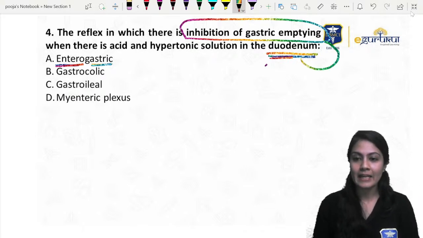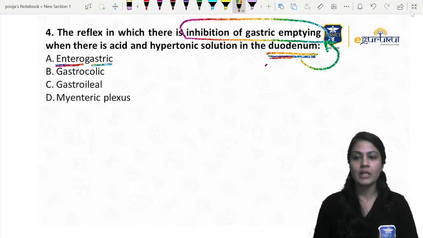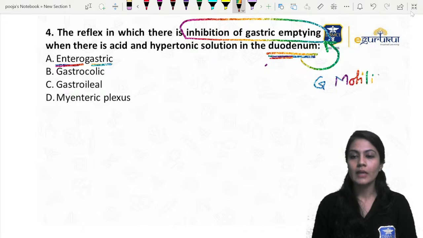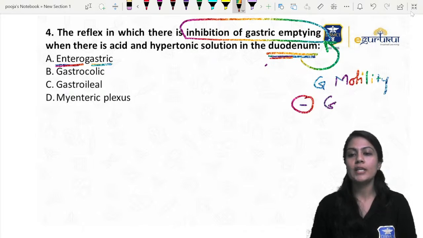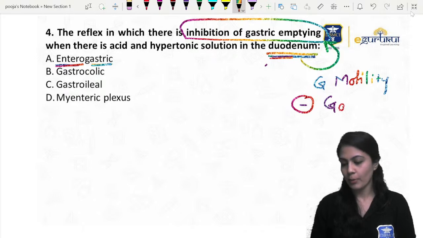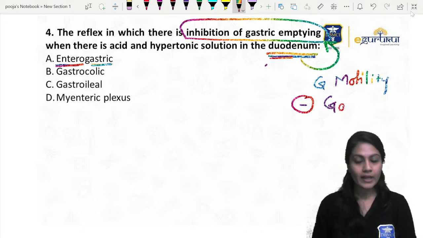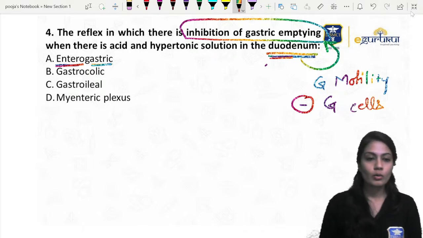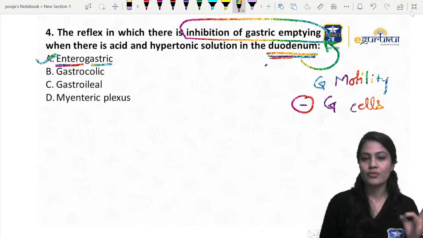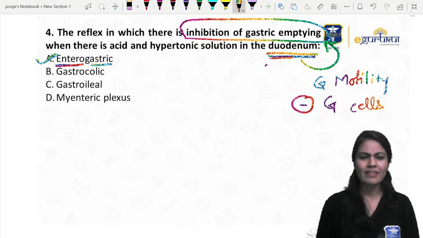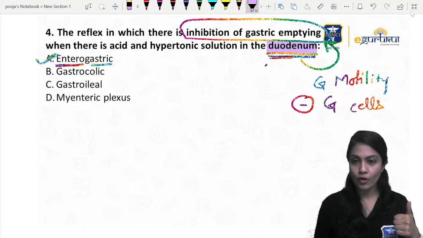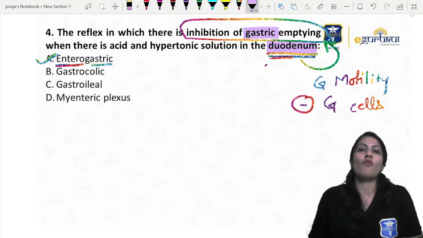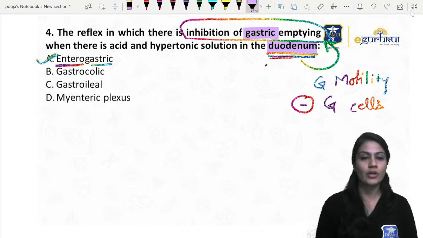So it inhibits not only the gastric emptying, but also the gastric motility, as well as it inhibits the G cells, that is the gastrin producing cells. It goes via the vagus and it inhibits the G cells. Okay, so that's how this is known as the enterogastric reflex, right? Even if you do not know anything about it, you can easily know that yes, it is from the duodenum going towards the gastric. Obviously this should be enterogastric.